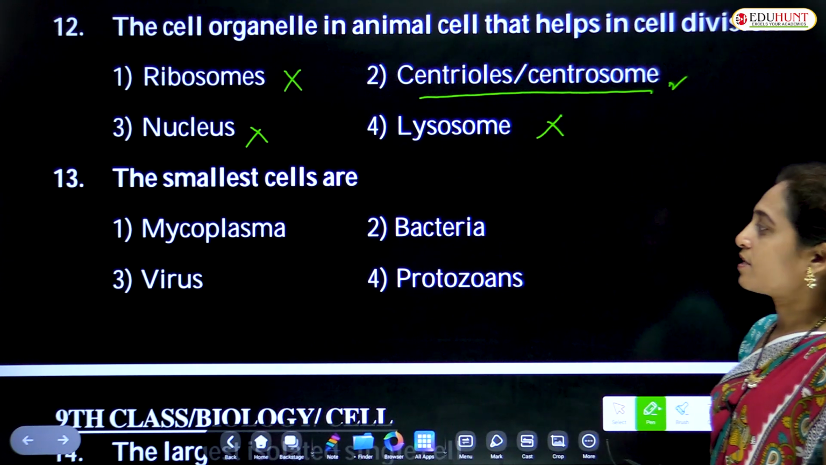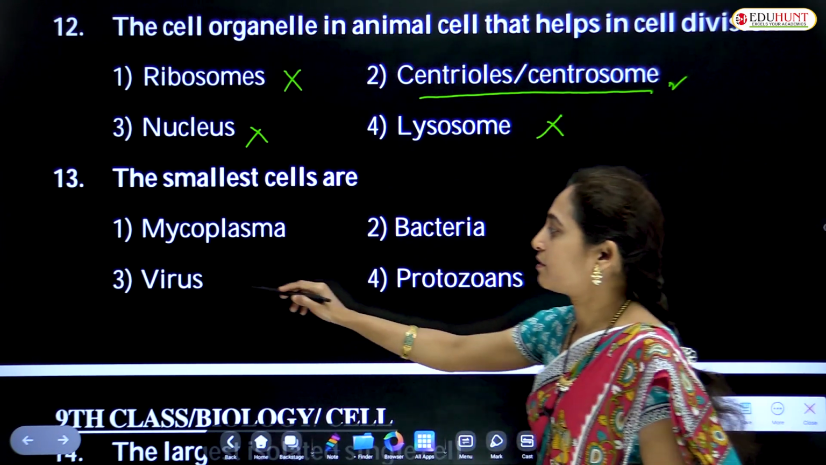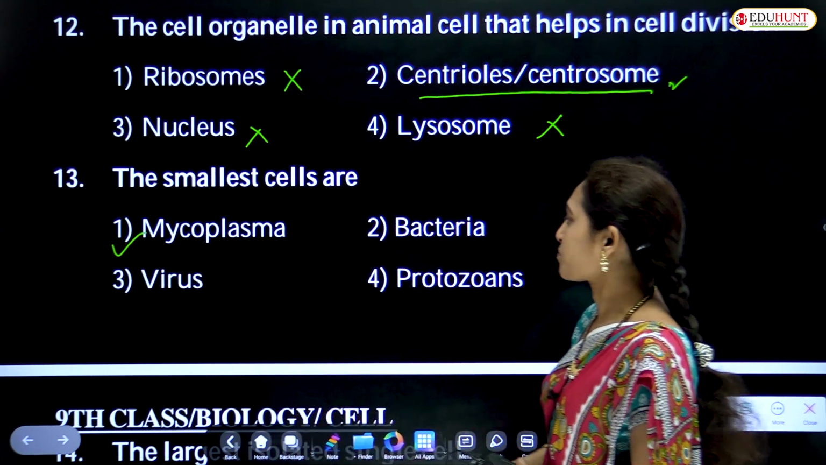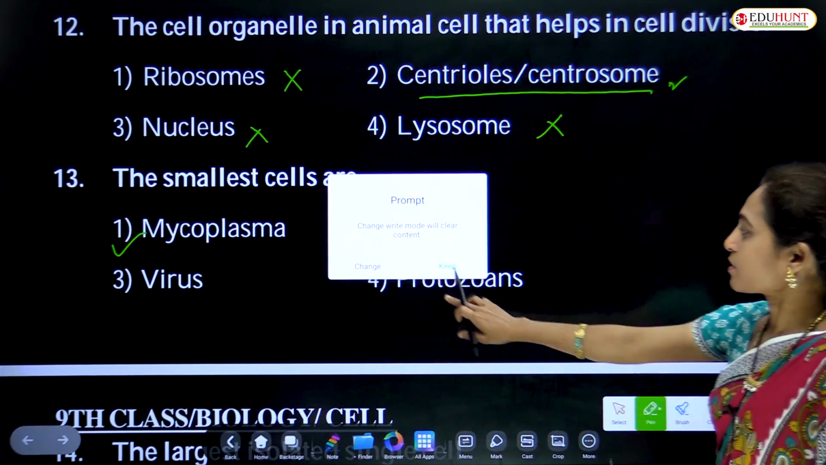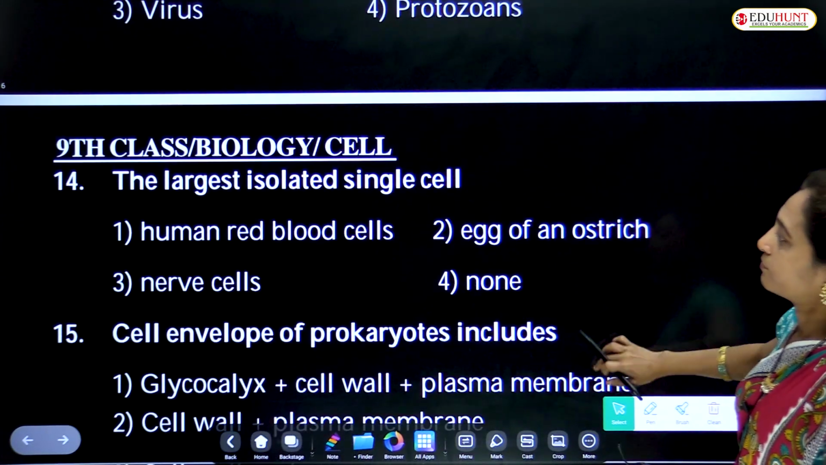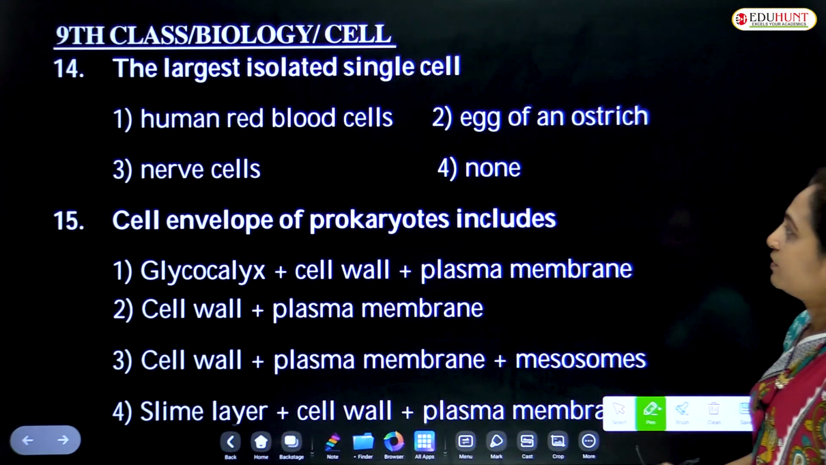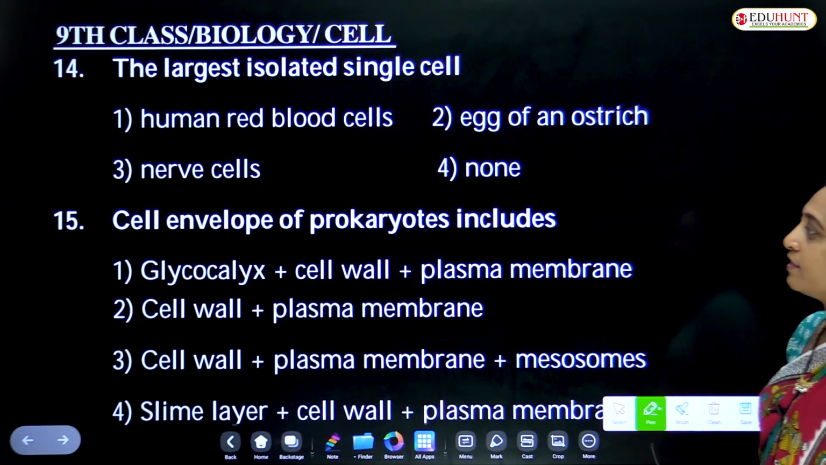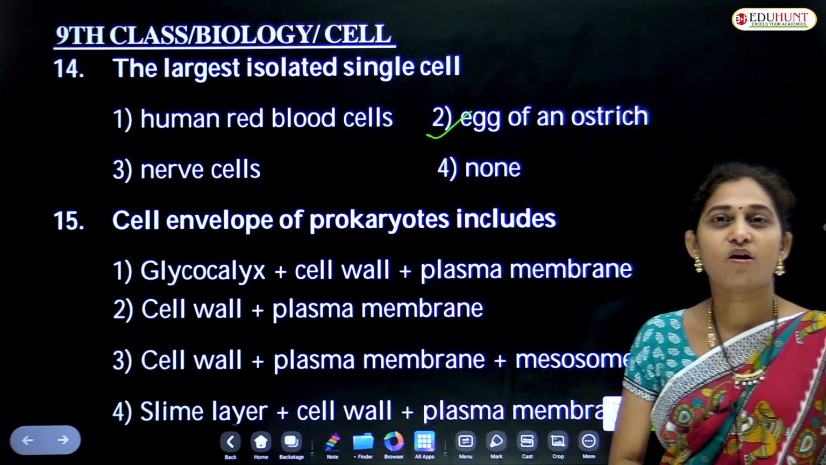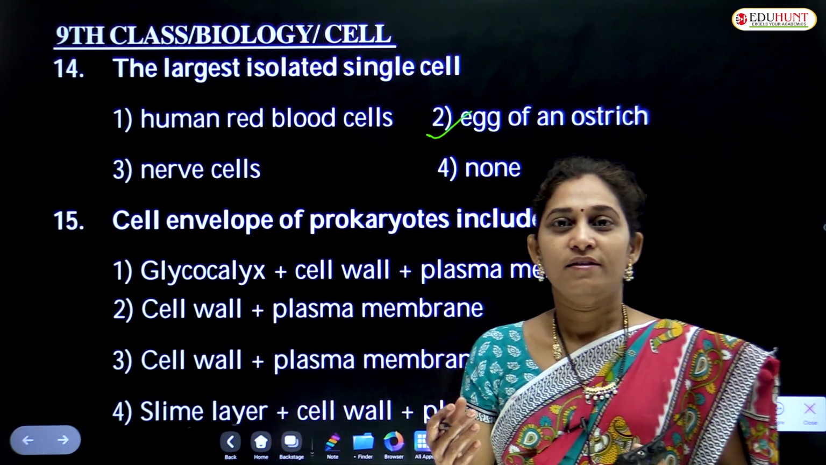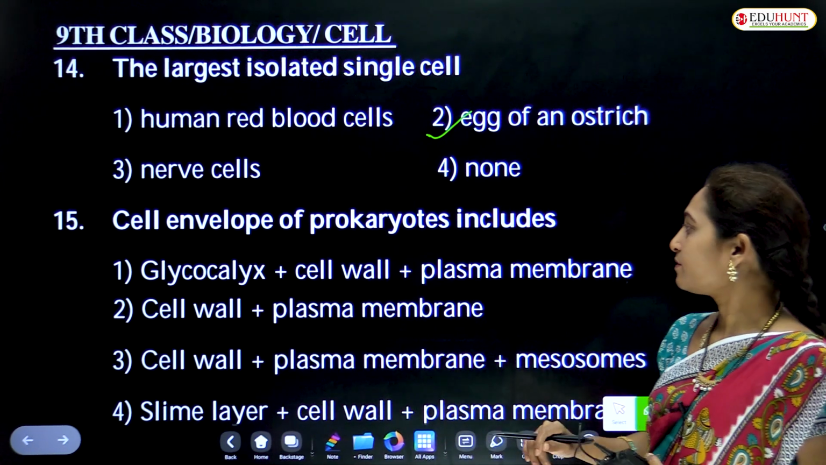The smallest cells are, it is a direct question, mycoplasmas. Smallest cells are mycoplasmas. The largest isolated single cell is egg of an ostrich. Ostrich egg is the largest cell.